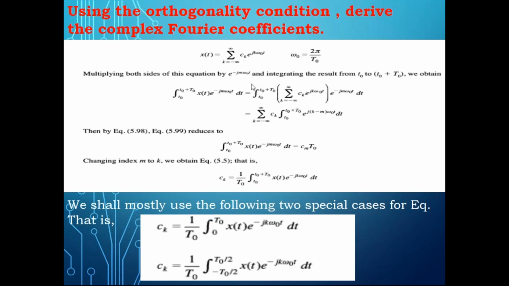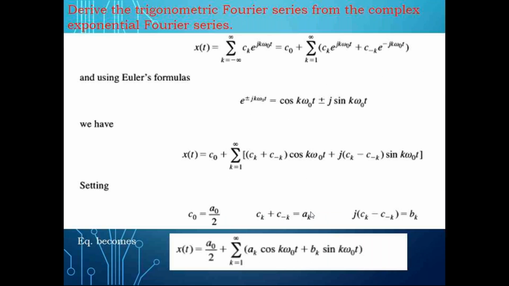Then when you simplify it, you'll get the formula for Ck. I think I have shown each and every step here, which you can understand very easily, I hope.